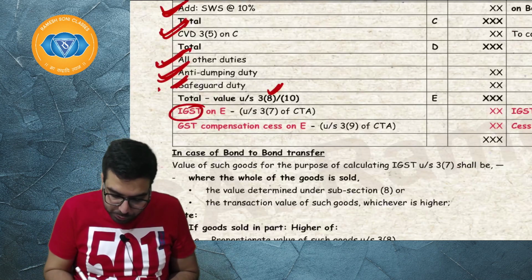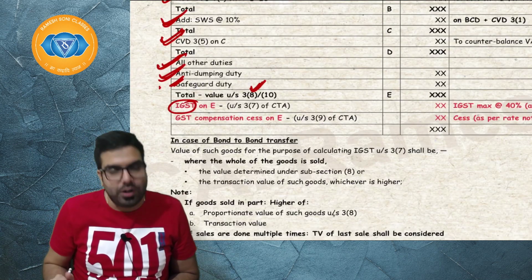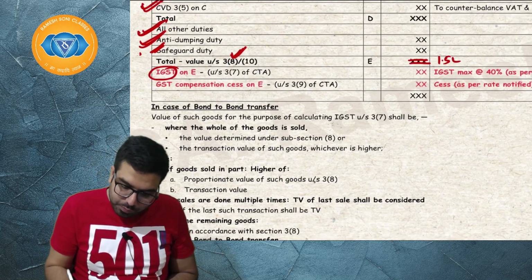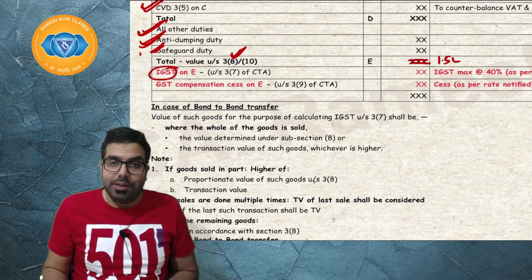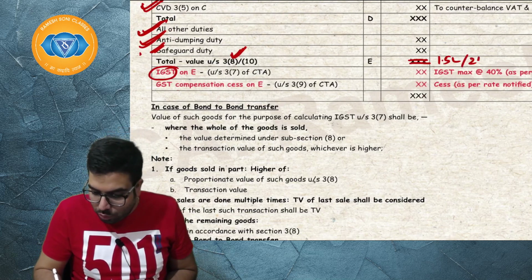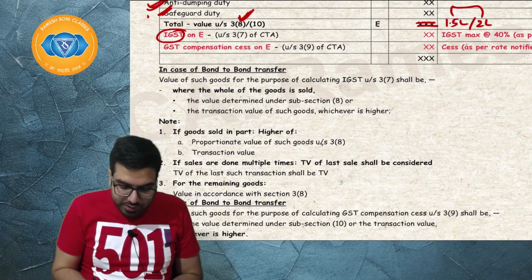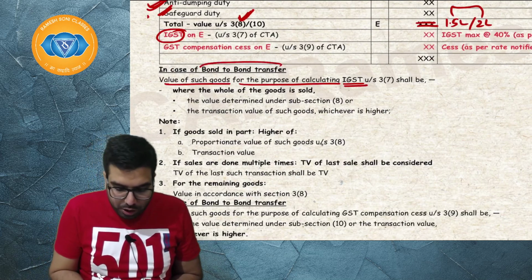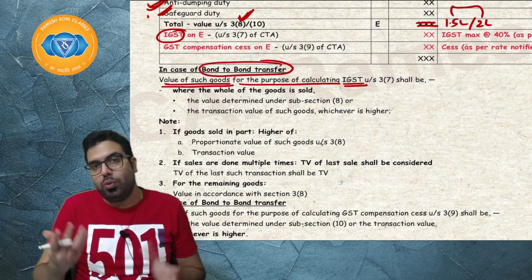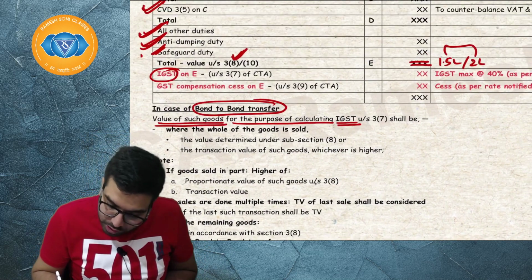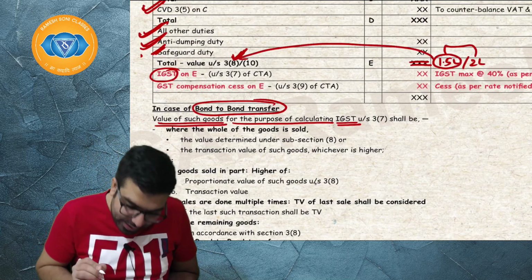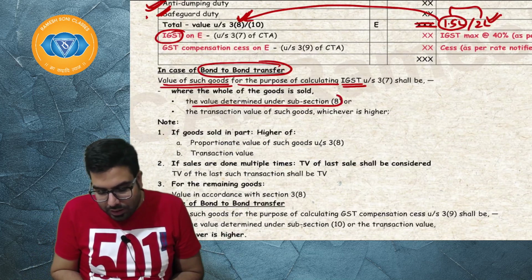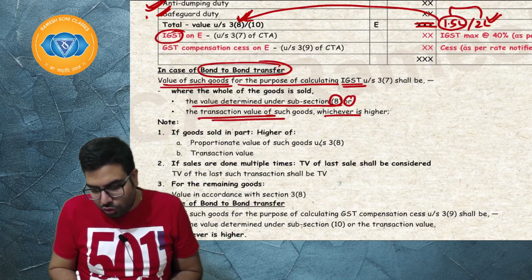So if, when we determine the value under section 3.8, it is coming as 1.5 lakh, they will levy not on 1.5 lakh but on 2 lakh, whichever is higher. So it says that for the purpose of calculating IGST on a bond to bond transfer, the value of such goods will be either the value determined under 3.8 or the transaction value, whichever is higher.